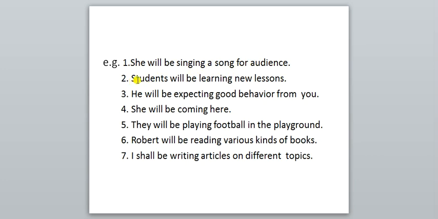Second is here, students will be learning new lessons. Students is the subject. Right? It's a noun, because they are the doer. They are doing the action of what? Which action? Learning new lessons. Correct? And will be is the auxiliary verb of future tense. Will be learning, present tense verb having ing.